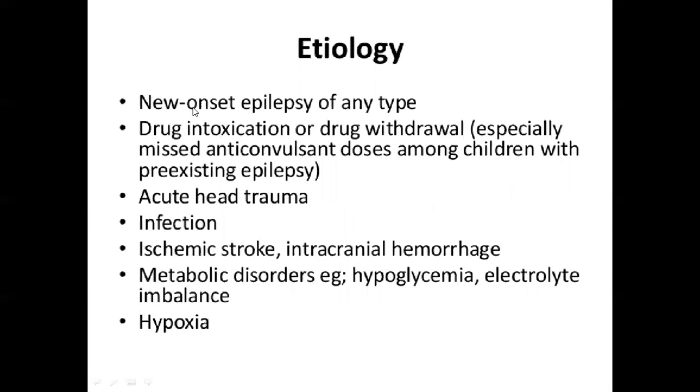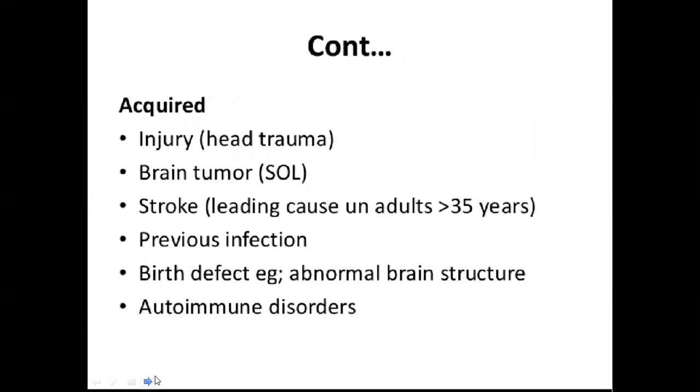Etiology. New onset epilepsy of any type: drug intoxication or drug withdrawal, especially missed anticonvulsant dose among children with pre-existing epilepsy, acute head trauma, infection, ischemic stroke, intracranial hemorrhages, metabolic disorder, example hypoglycemia, electrolyte imbalance, and hypoxia. Acquired: brain injuries, head trauma, brain tumor, stroke, previous infection, birth defect, abnormal brain structure, or autoimmune diseases.